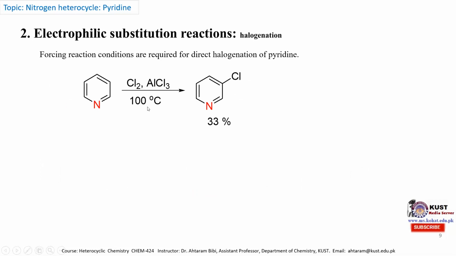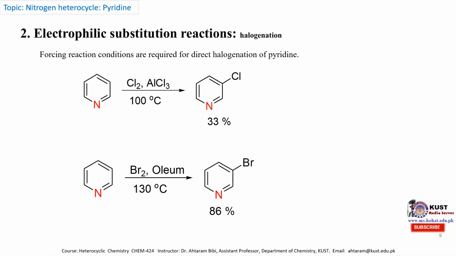When it is heated at 100 degrees centigrade, we obtain the beta chloropyridine molecule only in 33% yield. And when we want to brominate the pyridine molecule, we treat pyridine with bromine in the presence of oleum at 130 degrees centigrade. Then we obtain the beta substituted bromopyridine molecule in 86% yield.